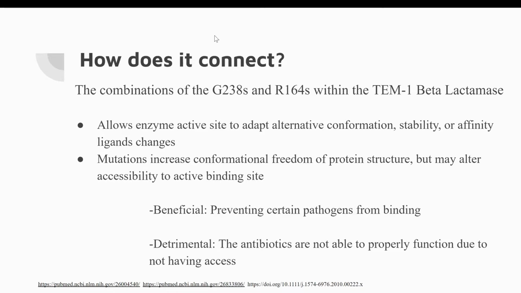Mutations increase conformational freedom of the protein structure, but this may alter the accessibility of the active binding site. This means that the TEM1 enzyme cannot bind to antibiotic molecules if they won't fit in the correct active site, therefore decreasing the fitness of the bacteria. Researchers through experimentation have shown that there are little to no compensatory mutations to help compensate for the fitness cost.